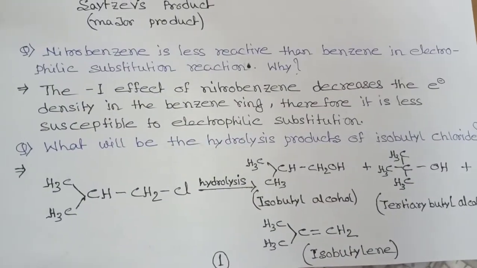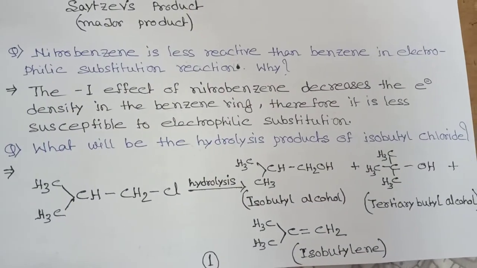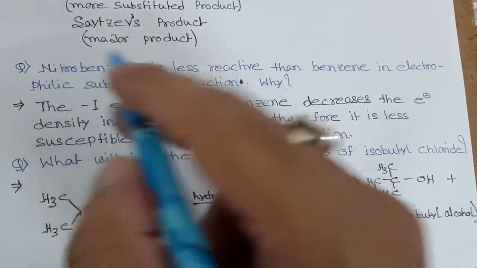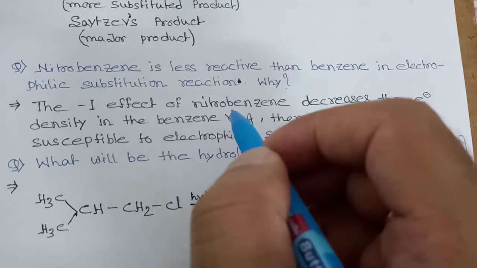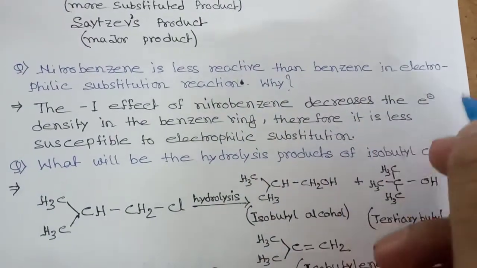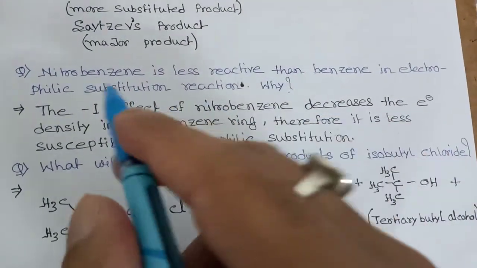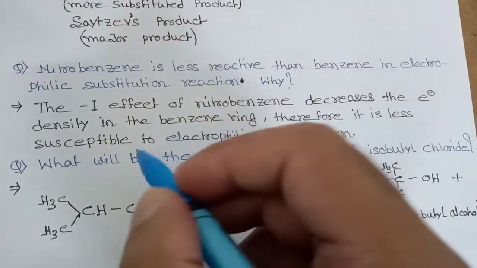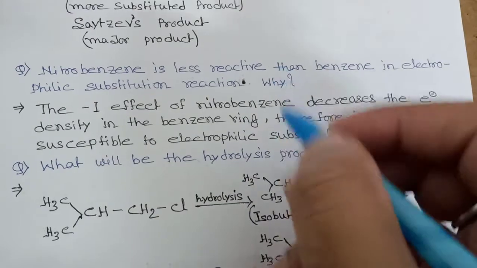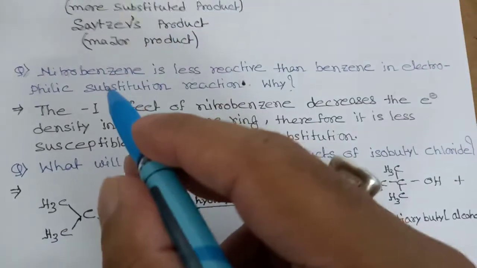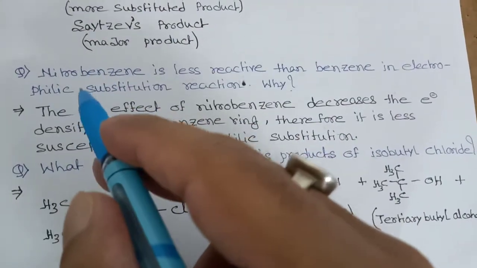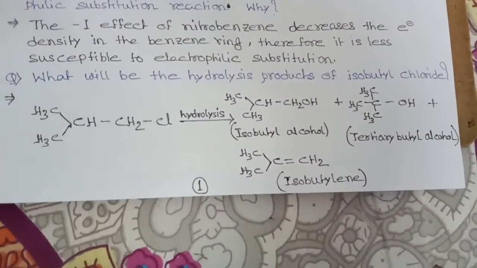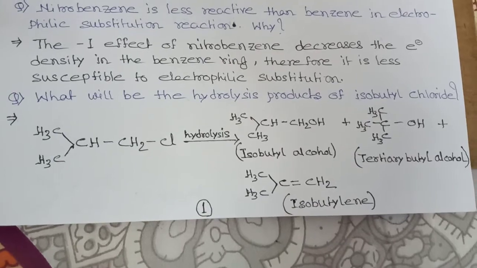Now nitrobenzene is less reactive than benzene in electrophilic substitution reaction. See, the nitro group will have minus I effect. So the minus I effect of the nitro group decreases the electron density in the benzene ring. Therefore it is less susceptible to electrophilic attack. Electrophile means plus. So plus will not attack there because this is having minus I effect. This is taking up electrons. That's why.